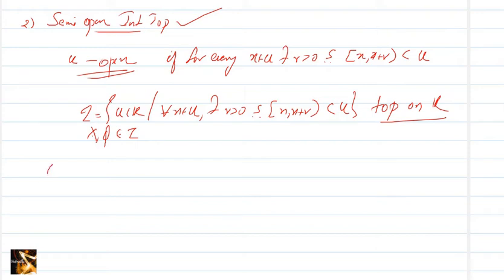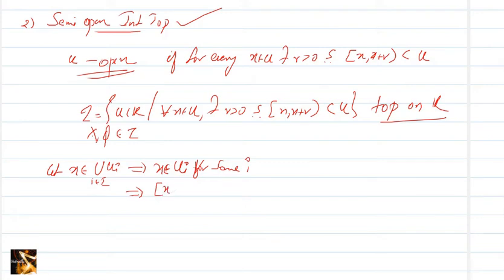Now let x belong to the union of Ui, i in I. x belongs to the union implies what? x belongs to Ui for some i. A member of a union belongs to some element, maybe more than one, but clearly it belongs to some Ui. Now x belongs to Ui and Ui open implies what?